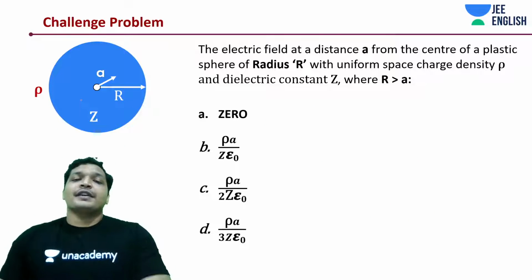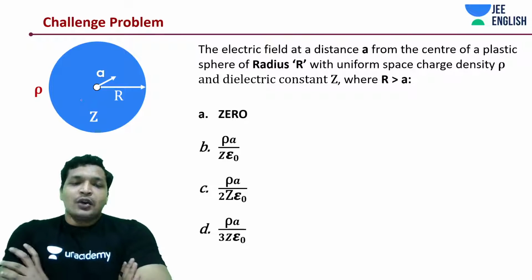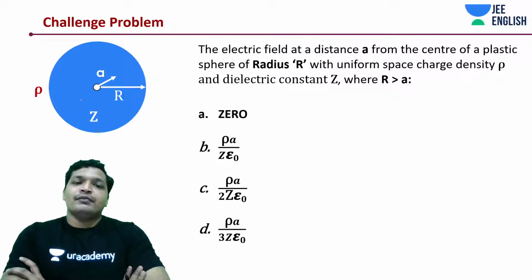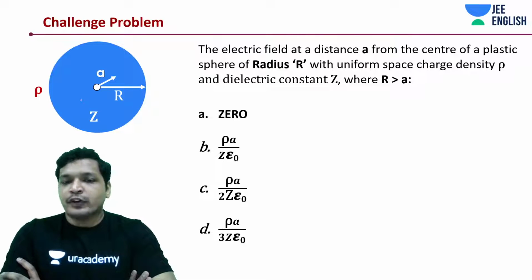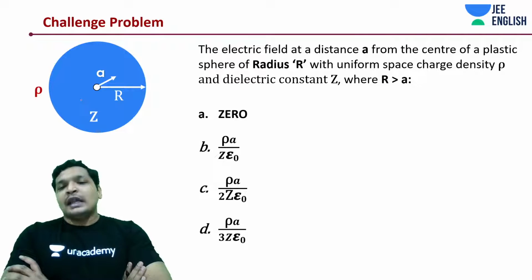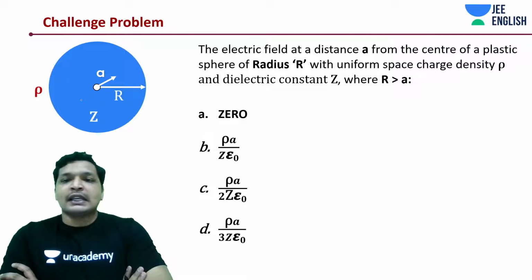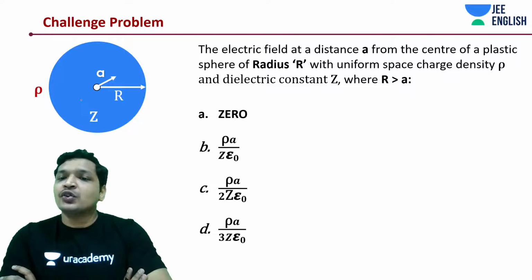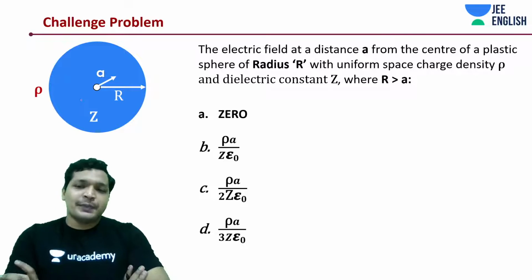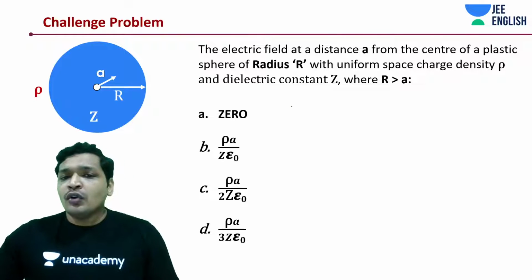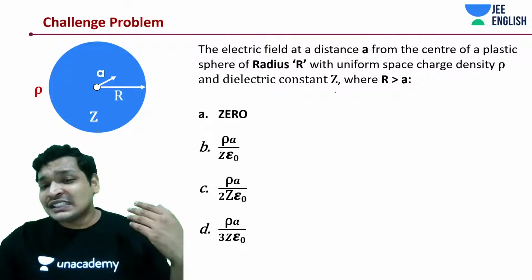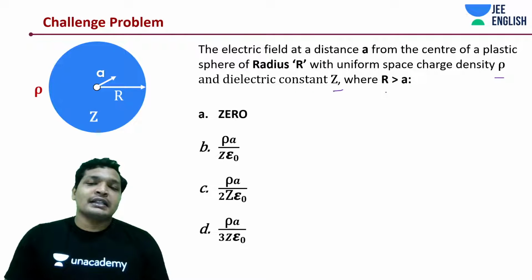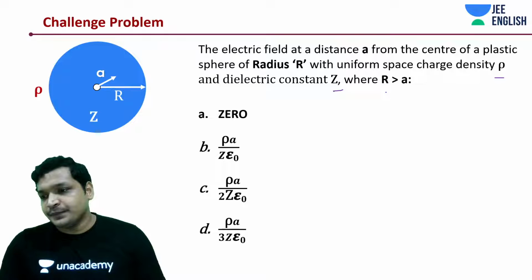Let's take up a different kind of problem. Okay, a very interesting problem. Focus on this problem very carefully. The electric field at a distance A from the center of a plastic sphere of radius r with uniform spatial charge density, or space charge density rho, and dielectric constant z is given to you, where radius r is greater than that of the distance A.